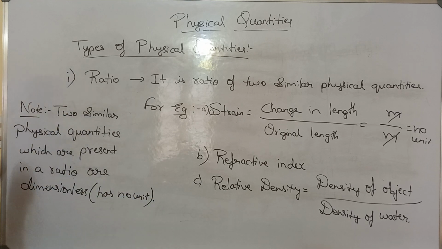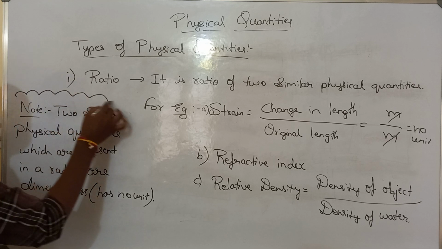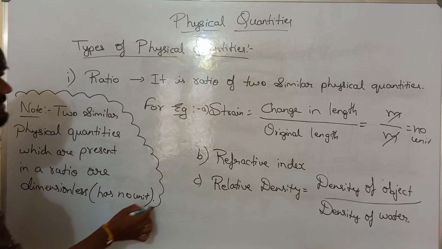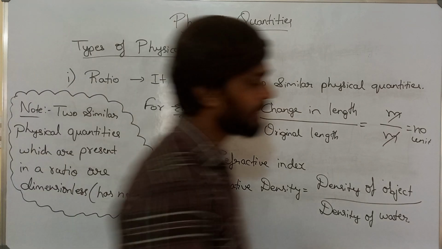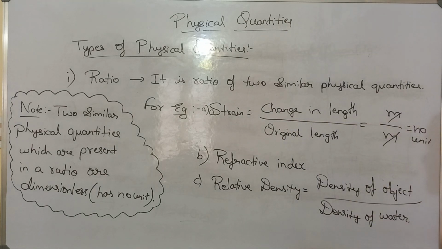I hope you are clear with this. Please do remember this, and we will study what is dimension in the dimension topic. Okay, yes. So I hope you are clear with the first type, that is ratio. Please pause the video and take it down.